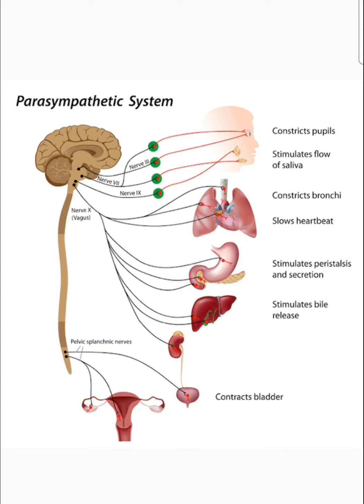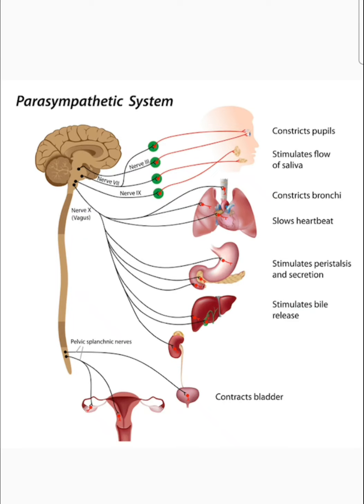When we see the action of autonomic nervous system on the lungs, the sympathetic division causes dilatation of airways, while parasympathetic system causes constriction. When we see its effect on the heart, sympathetic system increases the heart rate, while parasympathetic decreases the heart rate.